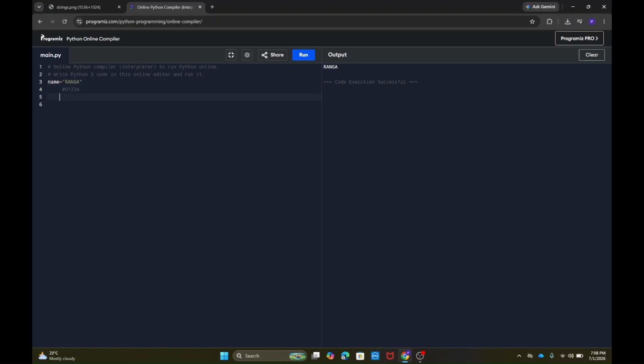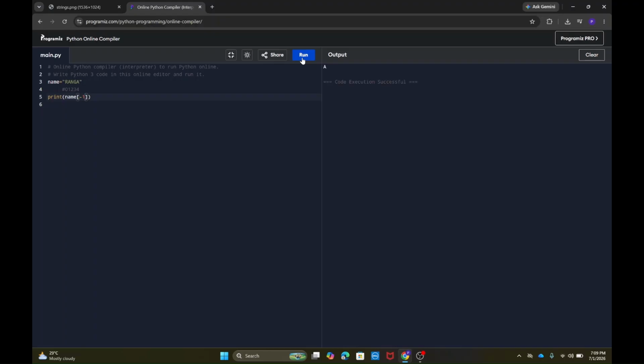What is negative indexing? Let's see with this print function. If I print name of -1, it's going to print A. Why? Because A has negative index -1, and name of 4 will also print A, and name of -1 will also print A. So this is negative indexing.